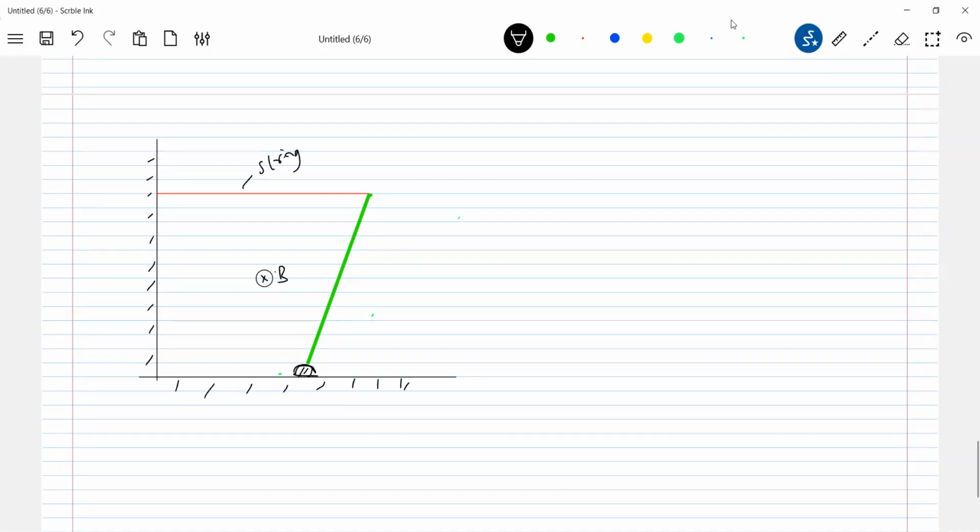So B bar. Let the current I flow like this. Some battery is connected, let's not bother with that. The rod has a mass M. What will be the angle theta and the tension in the string? Rod AB is in equilibrium. Find the tension in the string.